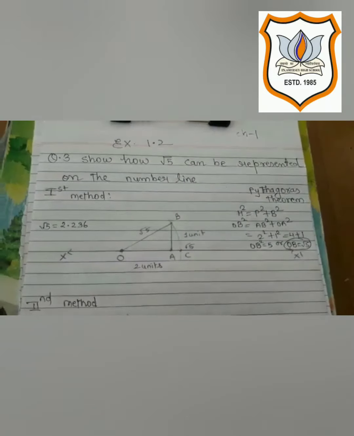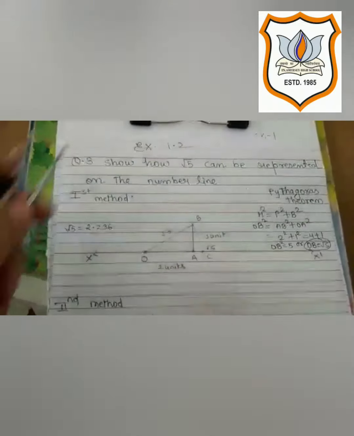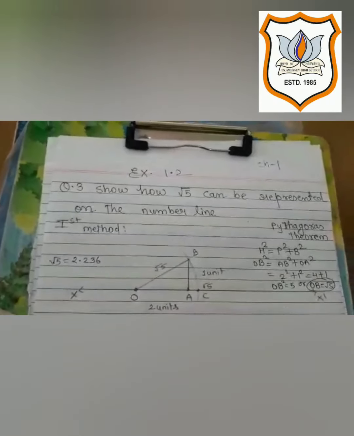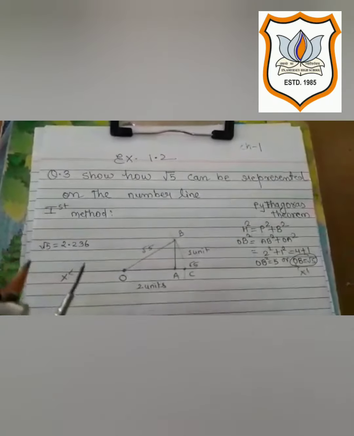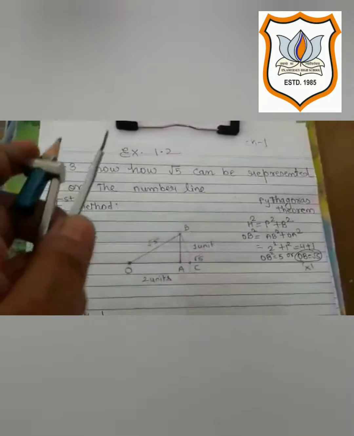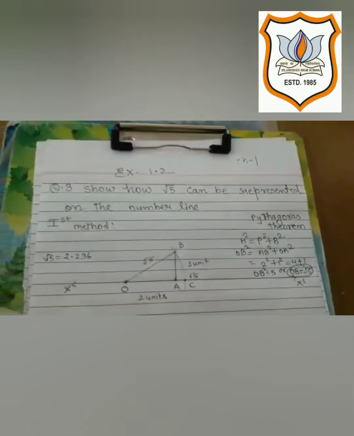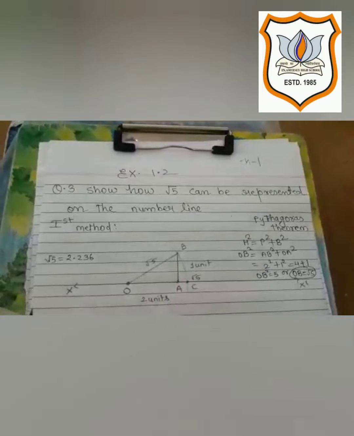So students, exercise 1.2, question number 3. This is a very important question of this exercise. Show how root 5 can be represented on the number line.